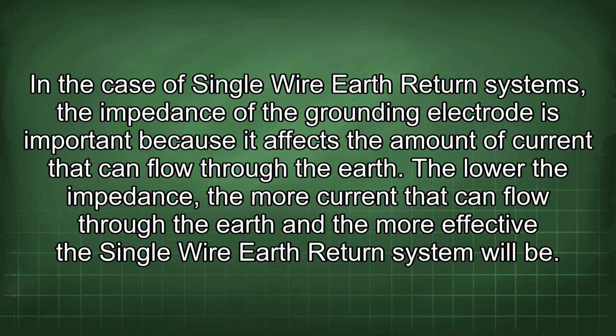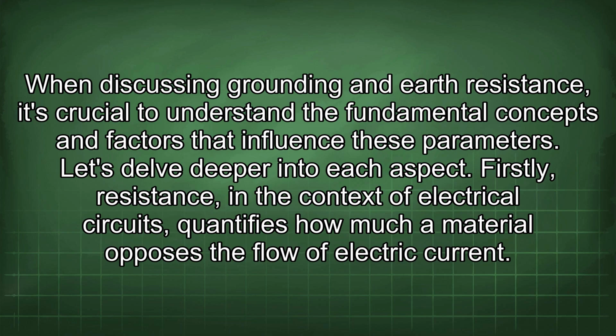In the case of single-wire earth return systems, the impedance of the grounding electrode is important because it affects the amount of current that can flow through the earth. The lower the impedance, the more current that can flow through the earth and the more effective the single-wire earth return system will be. When discussing grounding and earth resistance, it's crucial to understand the fundamental concepts and factors that influence these parameters. Let's delve deeper into each aspect.